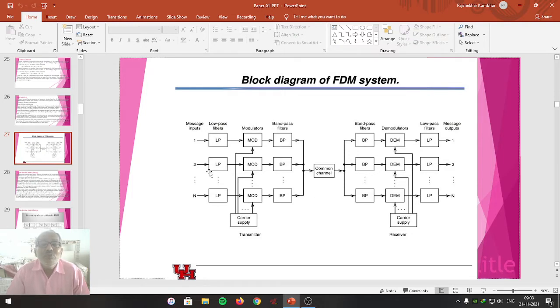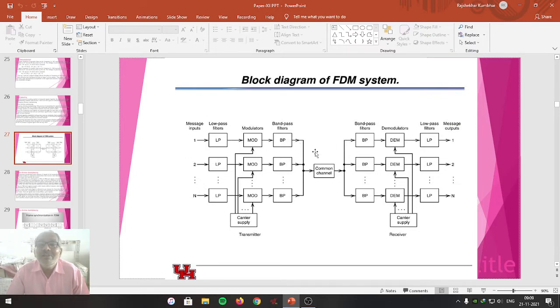Similarly, message number 2, 3, 4, 5 and n. So such a large number of messages and signals are transmitted through the same channel within a given bandwidth. So that's what is called multiplexing. This is the transmitting condition that follows. On the other side, when the signal comes from the channel, which is common for almost all within the given bandwidth, then they are separated and given to the different band pass filters, which are designed to receive the respective signal frequencies.